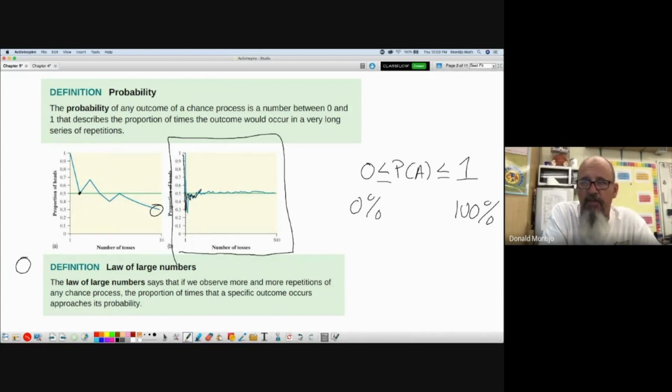There is no law of small numbers, even though a lot of people believe in it. Oh, I got 10 tails in a row. Well, I'm due for heads. Heads has got to start coming up here soon. No, each trial is independent. The coin doesn't know that it just flipped 10 tails in a row and now it has to flip heads. But over the long run, that proportion will even out and get us to that true probability of 0.5. So that's what the law of large numbers here is stating.